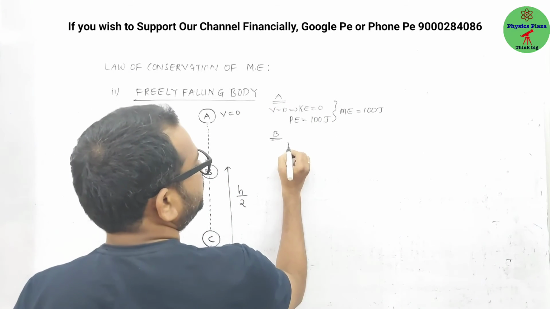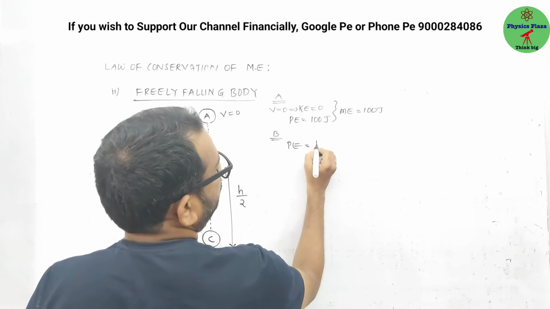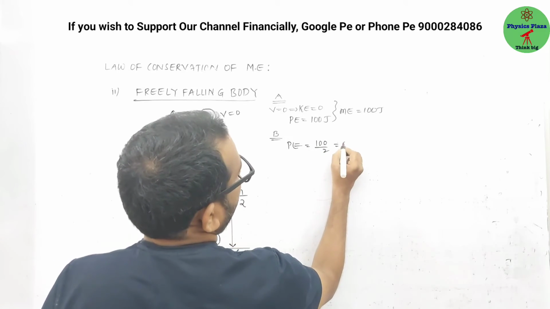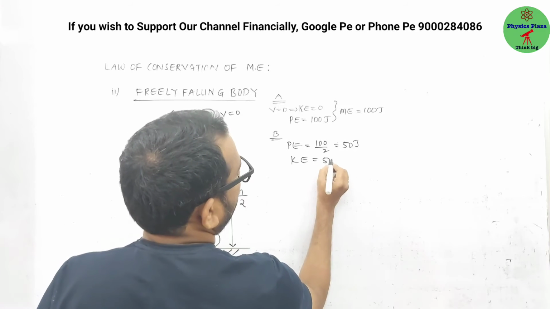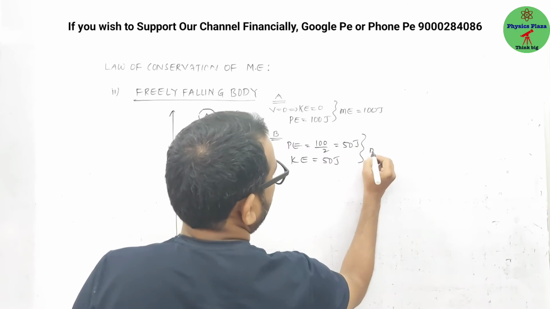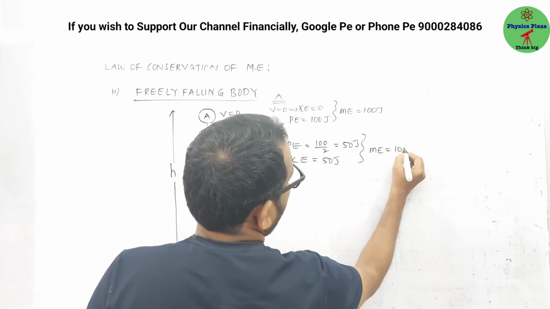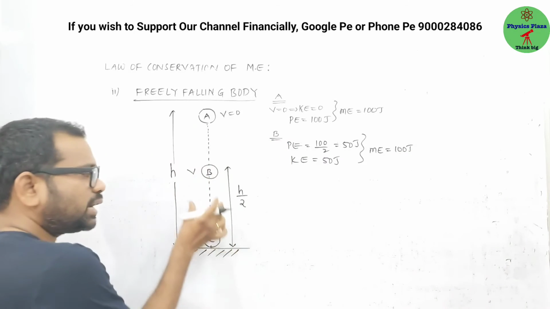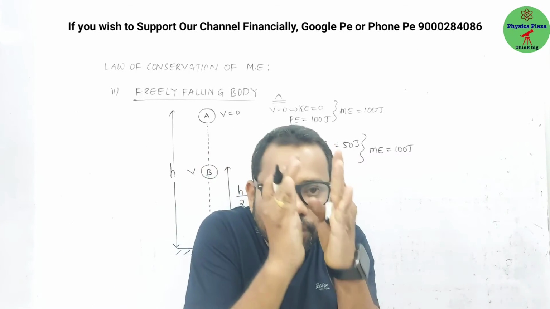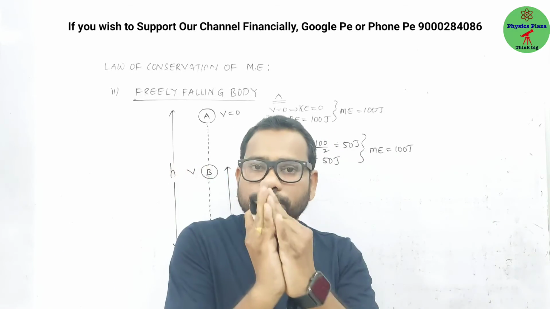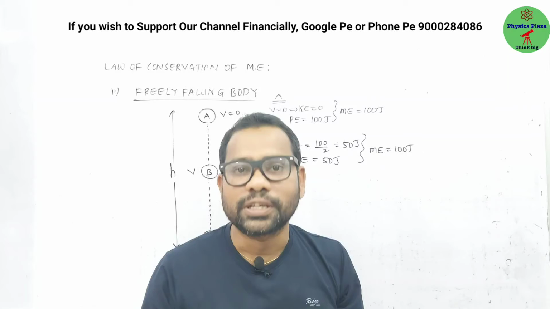Means at point B, potential energy will be 100 by 2, that is 50 joules. The remaining 50 joules must be kinetic energy. Again, the total mechanical energy will be 100 joules. Means exactly at point B, half kinetic energy, half potential energy. If you add both, it will be 100% mechanical energy.